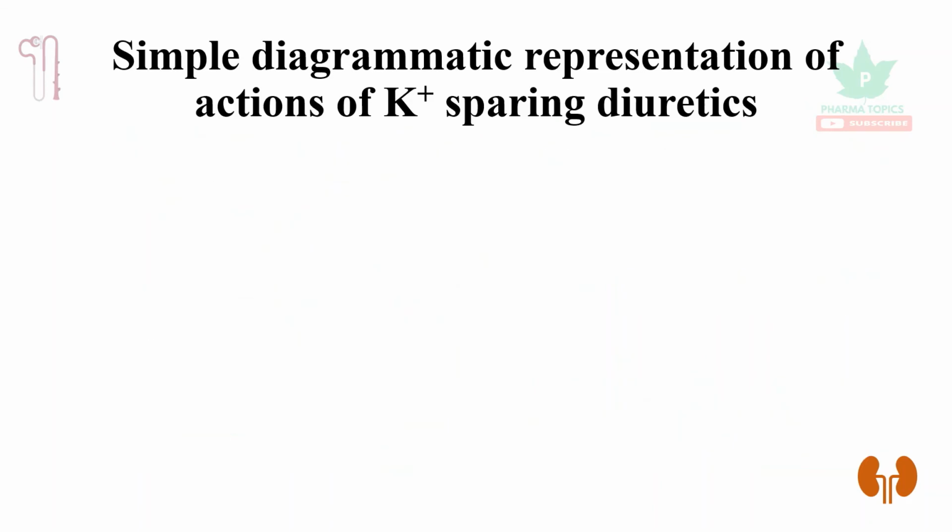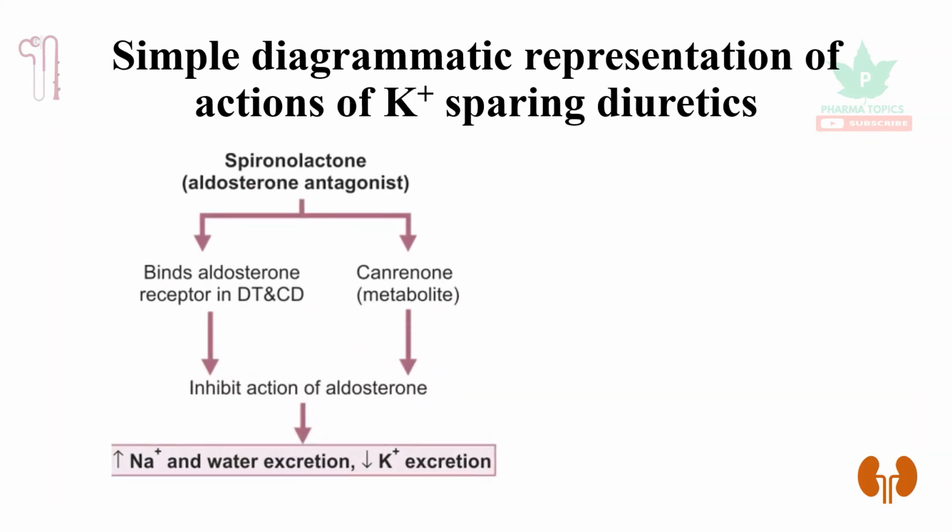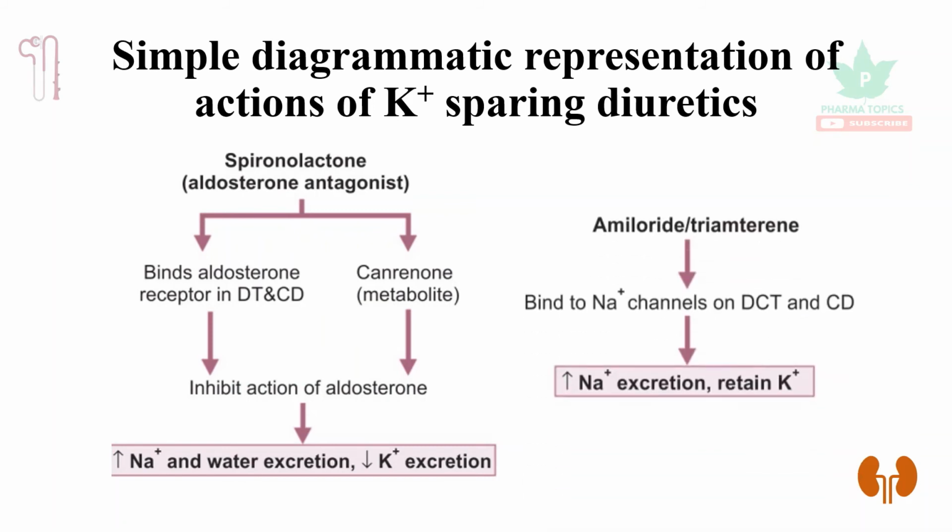Let us see a simple diagrammatic representation of potassium sparing diuretics. So spironolactone binds to aldosterone receptors in the distal tubule and collecting duct, and canrenone is a metabolite of spironolactone. Both of them inhibit the action of aldosterone. Both of them increase the sodium and water excretion and decrease the potassium excretion. Amiloride and triamterene bind to ENaC, that is epithelial sodium channels, in the distal convoluted tubule and collecting duct. So they cause sodium excretion and retain potassium.